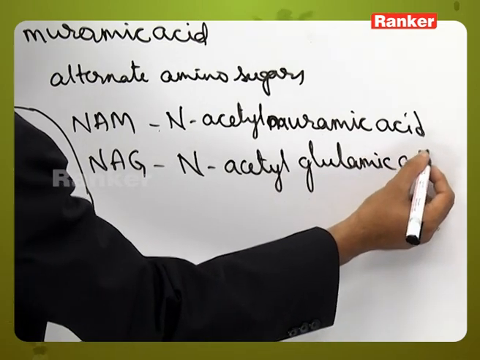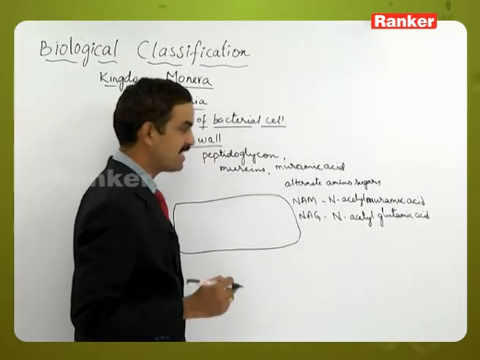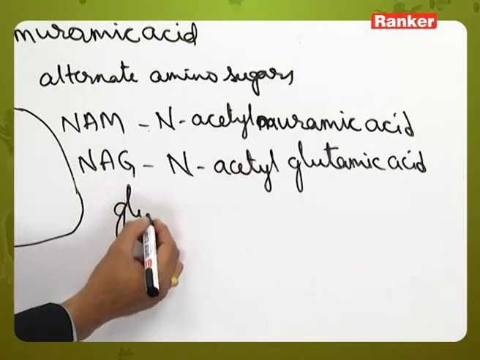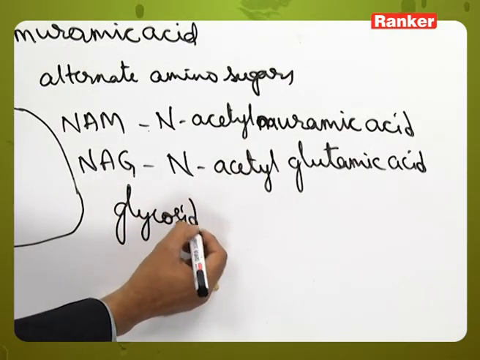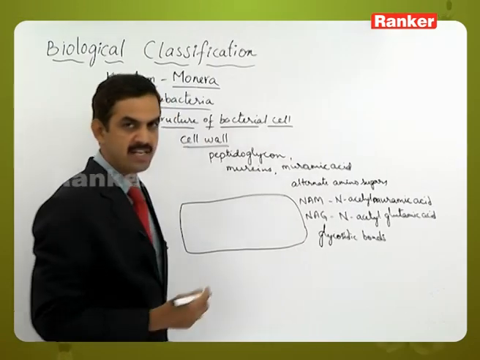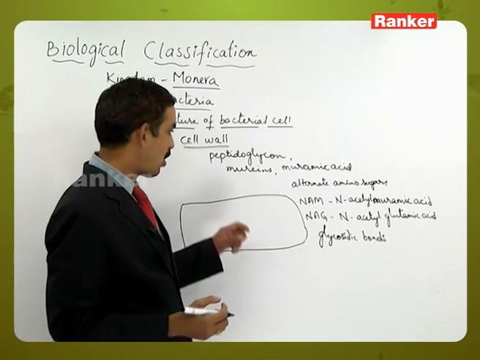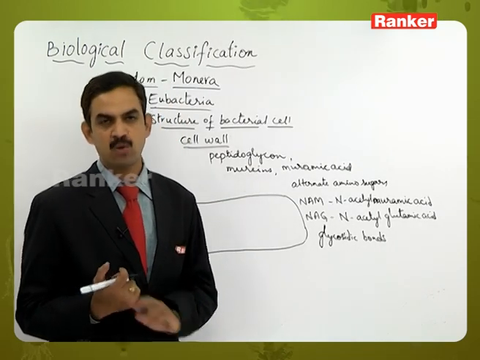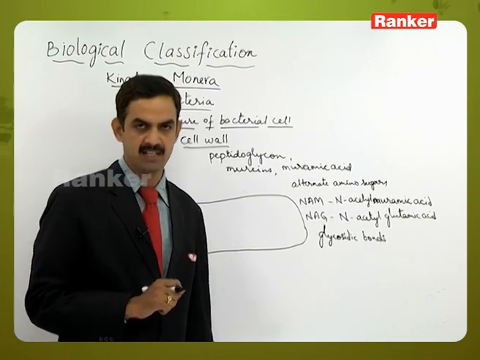So these amino sugars are present in an alternate manner, and they have been bound with glycosidic bonds. So let's see the organization of this NAM and NAG with glycosidic bonds in a schematic diagram.